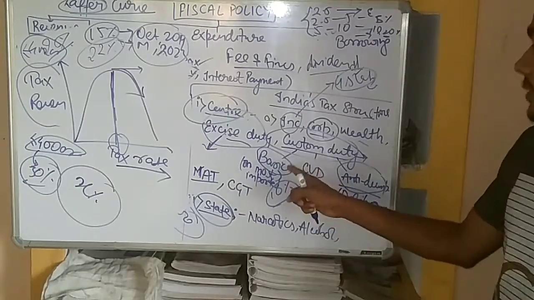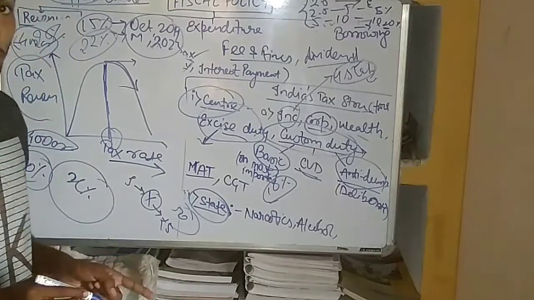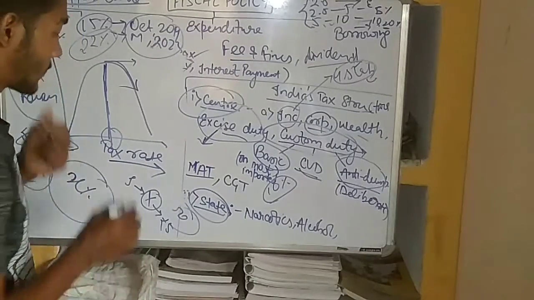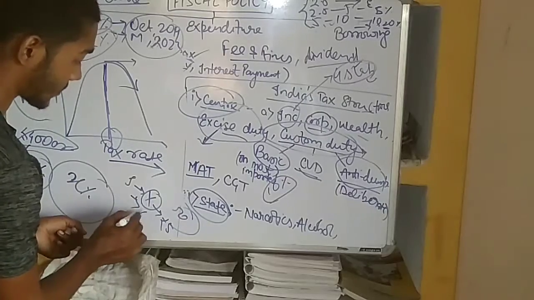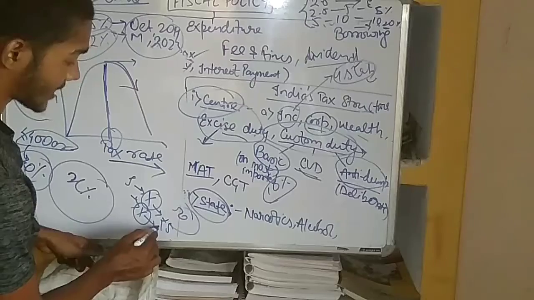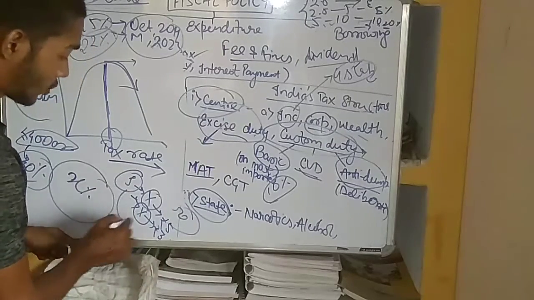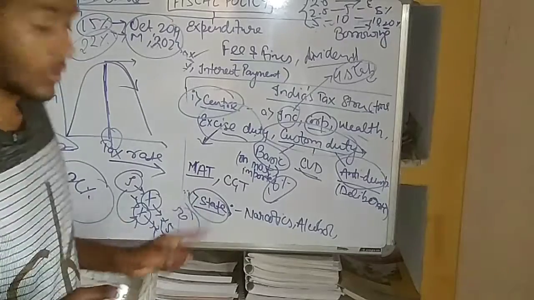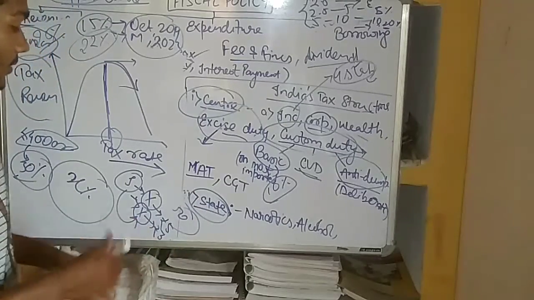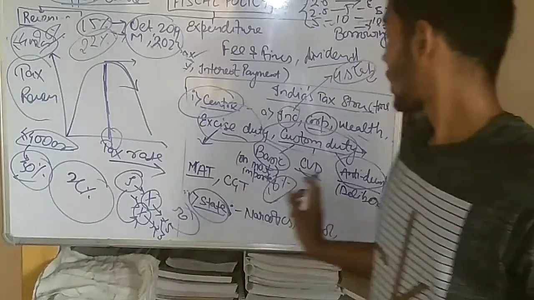Now, the second thing is the countervailing duty. If India imports a certain commodity X from China, and the price of that commodity is less as compared to the domestic market of India, then the government of India will impose a duty on that commodity to make its domestic product competitive. That is known as the countervailing duty.